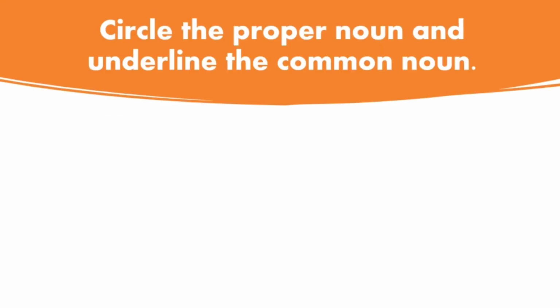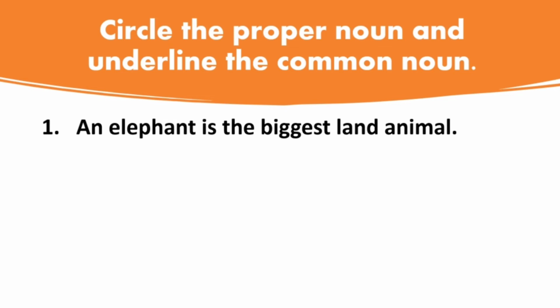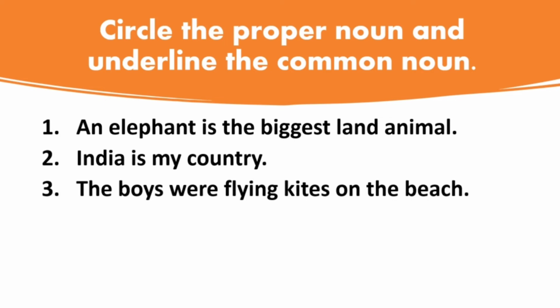So these are the few sentences here. You have to work out this activity. Okay, you write down all these sentences and you do this activity, that is, circle the proper noun and underline the common noun. So the first sentence is: An elephant is the biggest land animal. India is my country. So find out which is a proper noun and common noun. The boys were flying kites on the beach. So you have to find all the proper nouns and common nouns from this sentence.